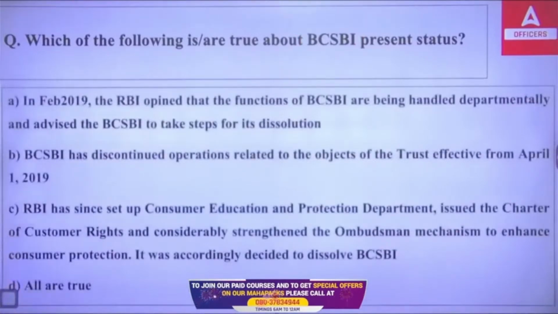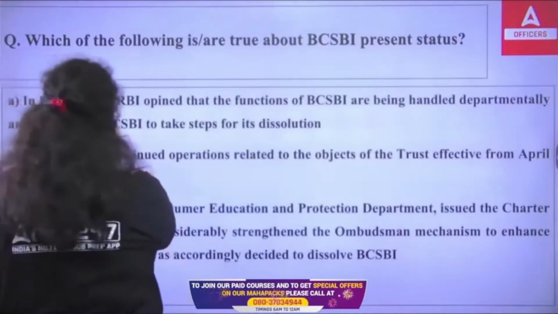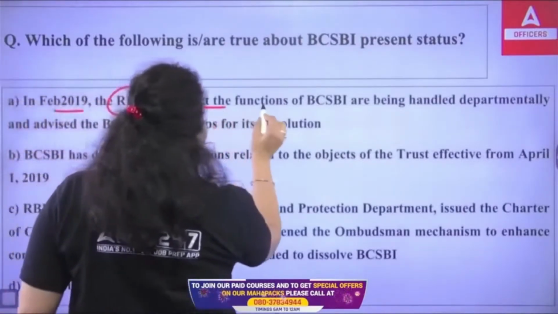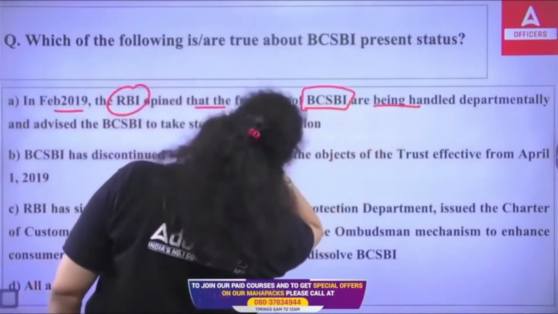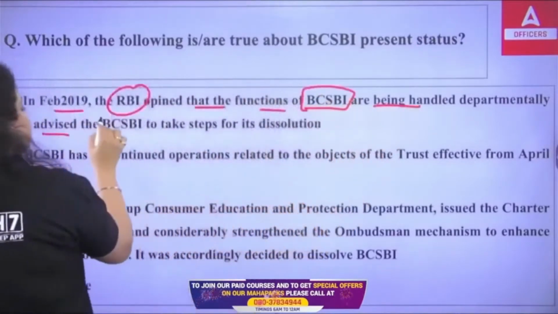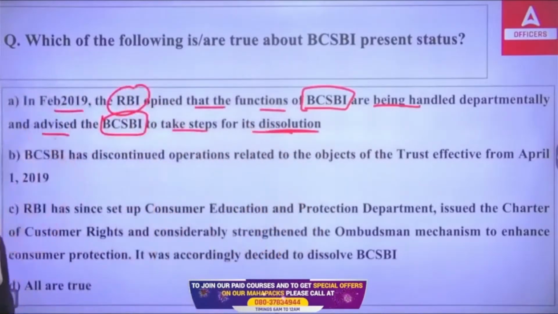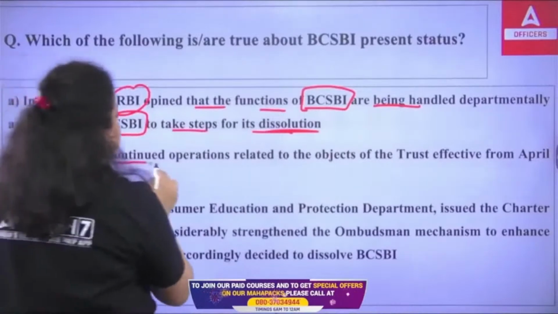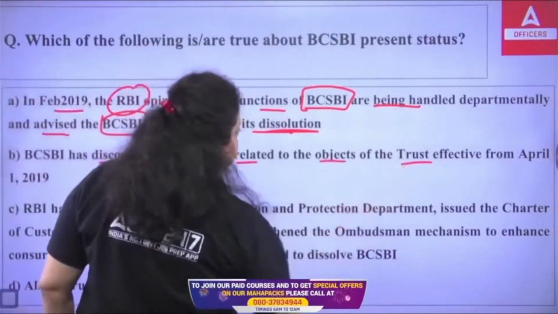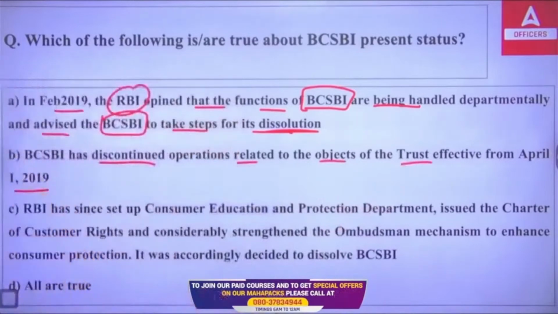The first one is asking that in February 2019, RBI opined that the functions of BCSBI are being handled departmentally and advised the BCSBI to take a step for dissolution. Like it has to be removed from the country. The second: BCSBI has discontinued operation related to the objects of the trust effective from 1st April 2009. Like BCSBI has discontinued its operation from when? From 1st of April 2009.